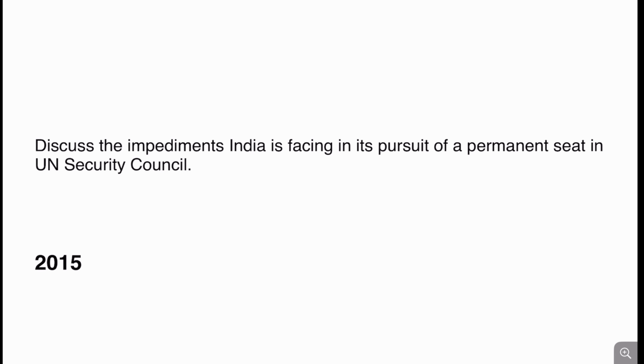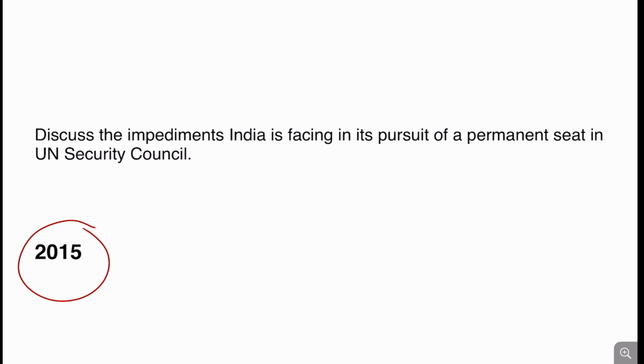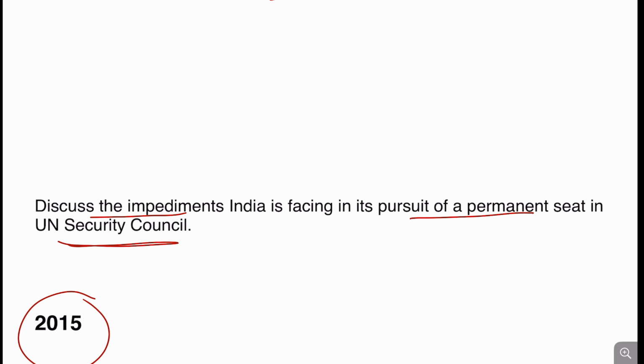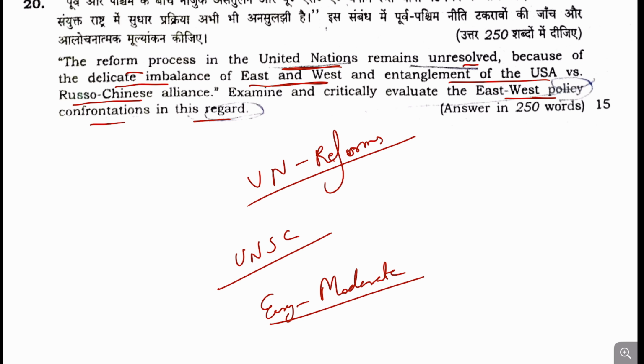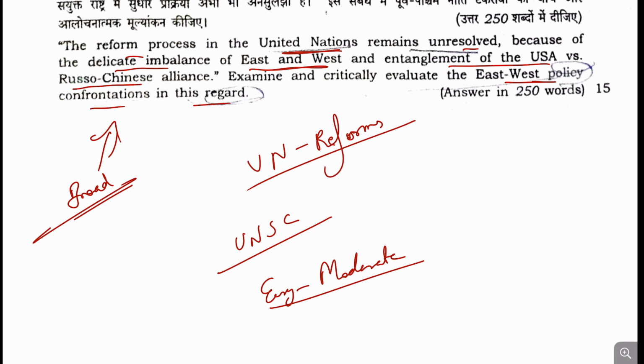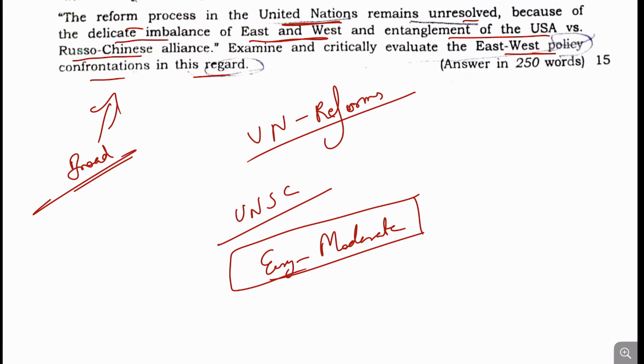And when we talk about the previous question, in 2015 also, this question was asked to discuss the impediments that India is facing in the pursuit of the permanent seat in UN Security Council. So that was India specific, but now this question that has been asked in GS paper 2 is very broad, right? And also you have to concentrate upon the East and West axis. So this makes it a bit challenging to write this question. Yes, but the question can be written in the exam. Okay, so that's why I categorize it as an easy to moderate question. So this was the whole analysis of this paper.